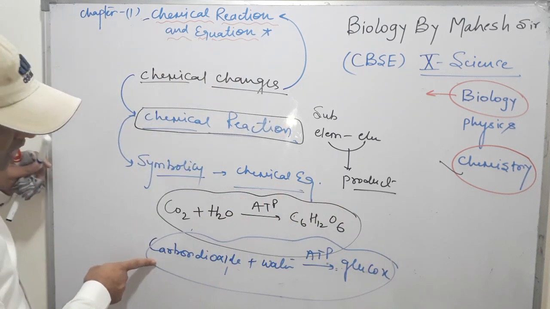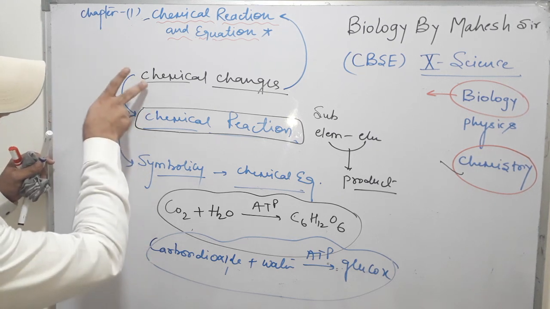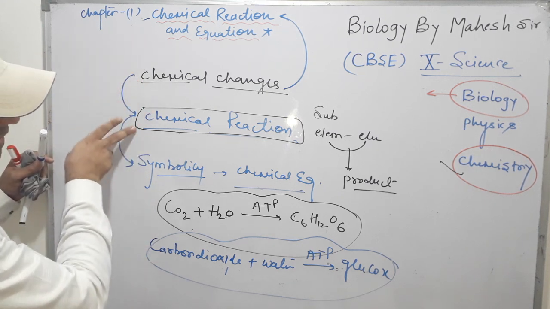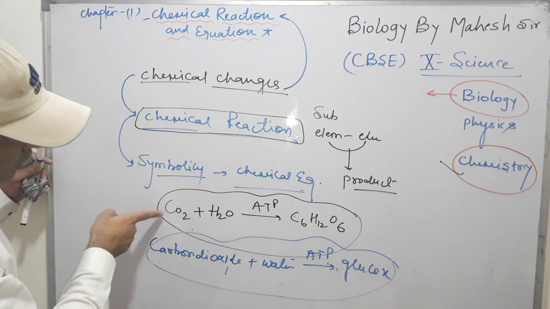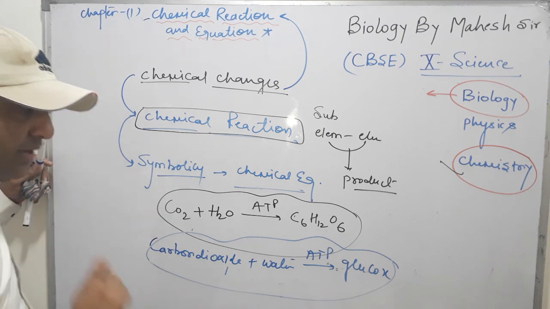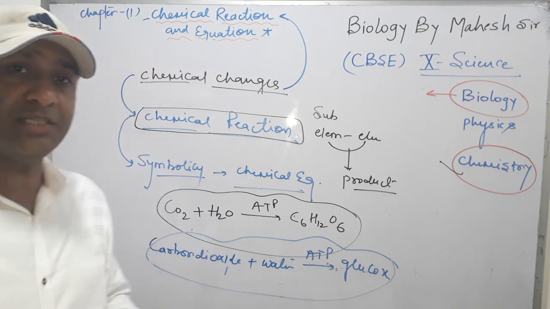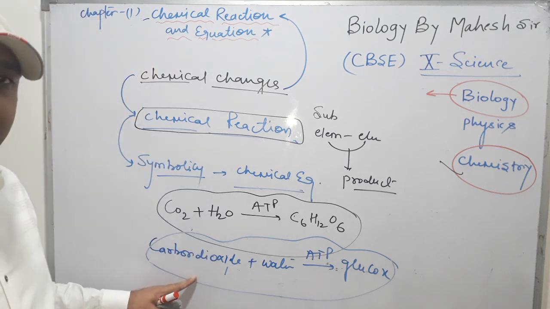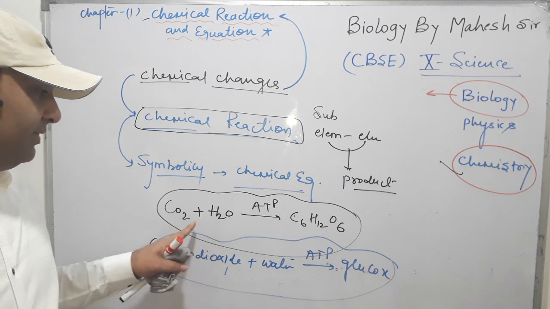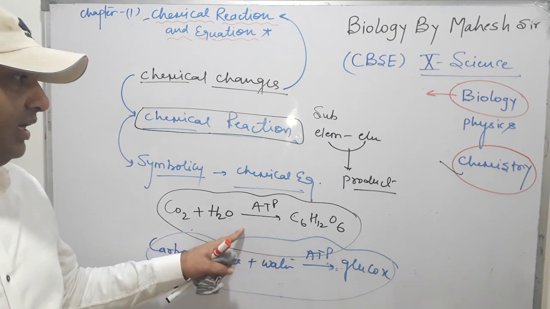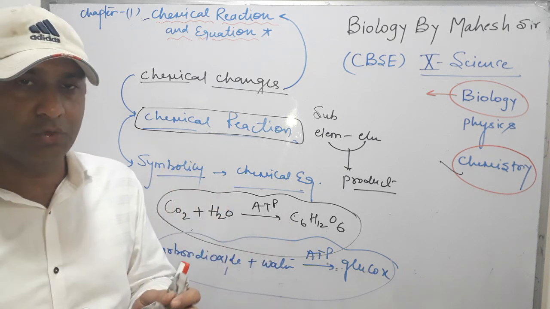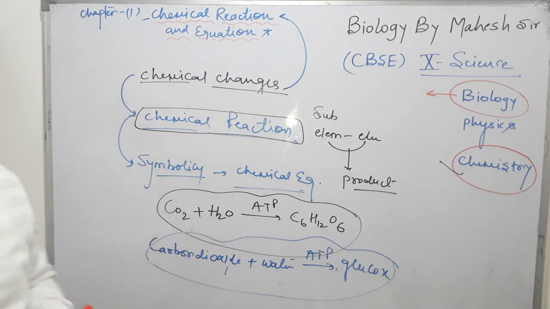Clear? So you can easily differentiate between chemical changes, chemical reactions and chemical equations. The chemical reaction explains only which substances react and which product is produced. But when we express this chemical reaction in symbolic form, we obtain this type of reaction, which is called a chemical equation. Clear? So these are the four definitions related to this first term.